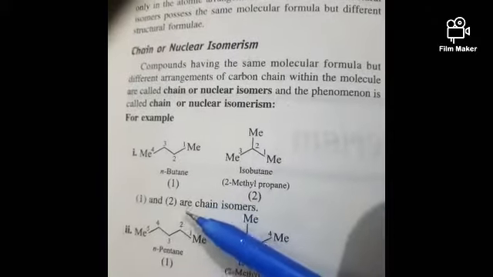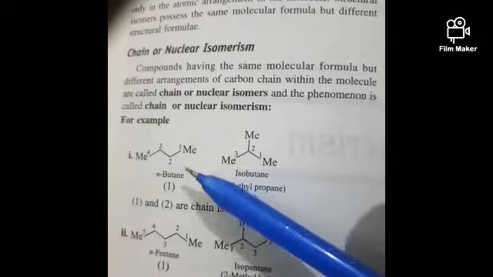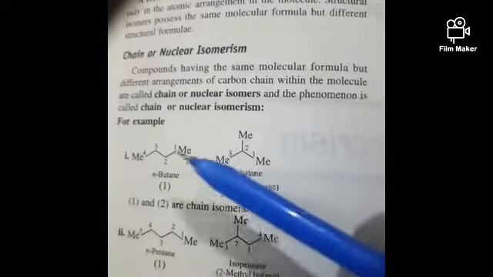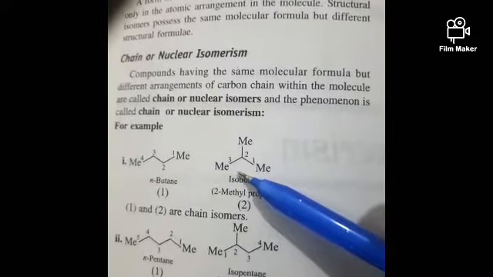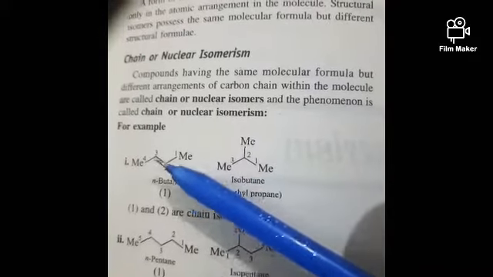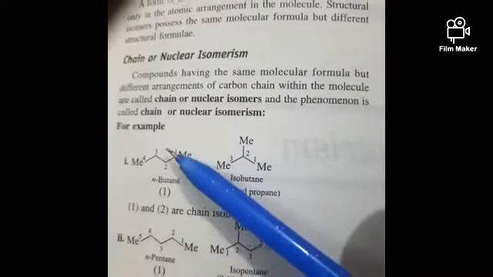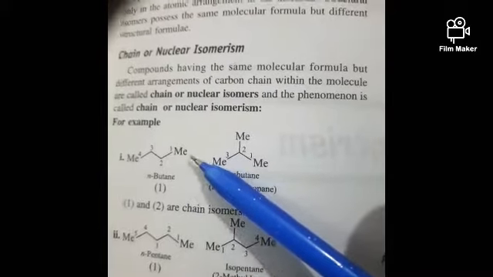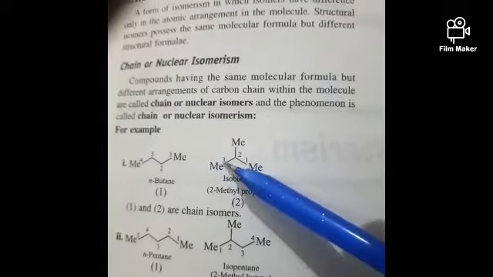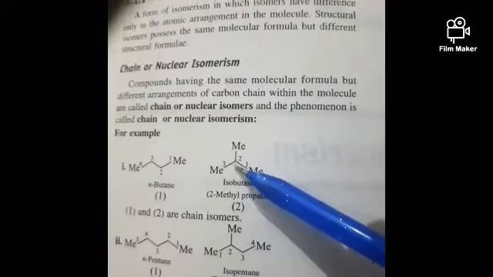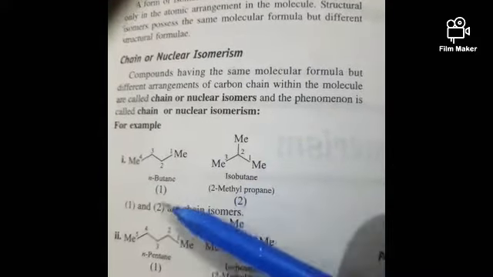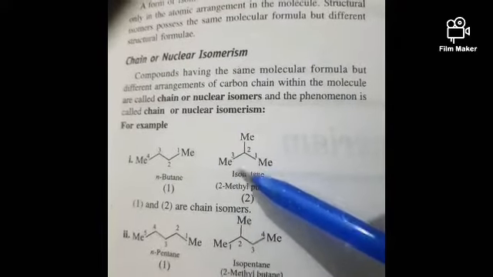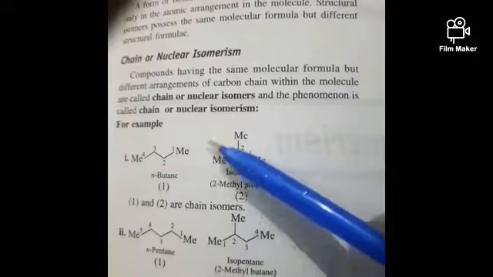We can say that these two are chain isomers, because here the molecular formula is the same, but the difference is observed only in the arrangement of the carbon chain. Here it is arranged as a normal chain, that is, a straight chain. But here the difference is observed in the carbon chain. It is written as isobutane. So these two are called chain isomers or nuclear isomers.